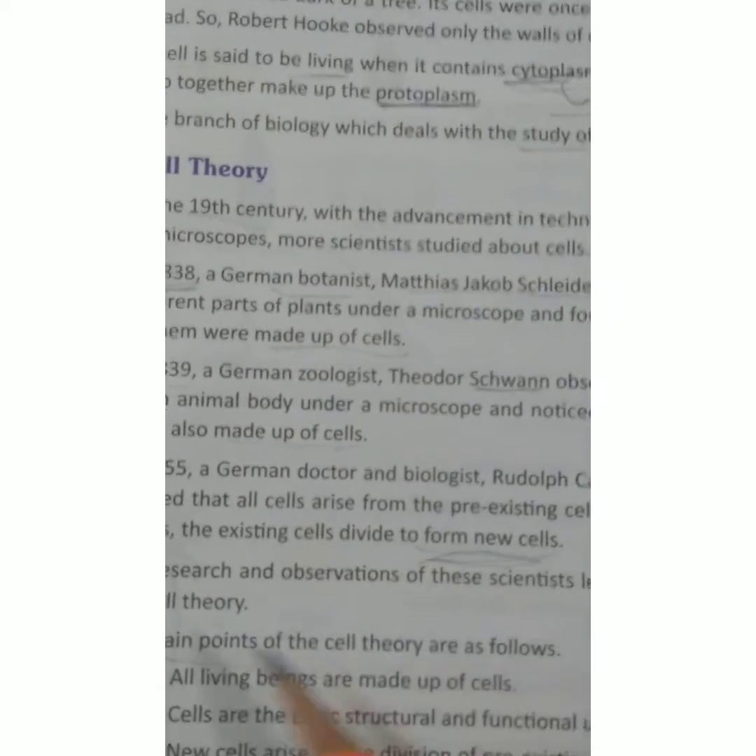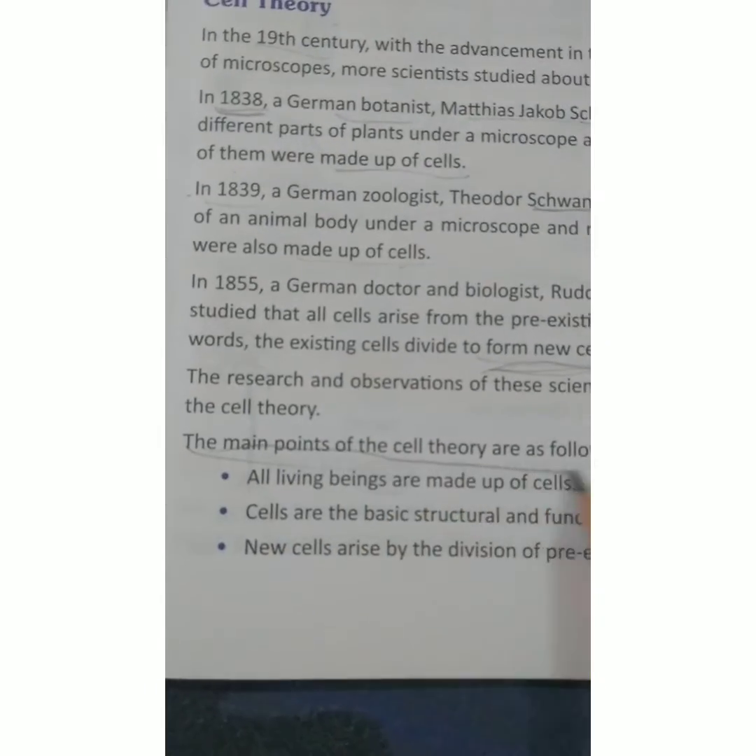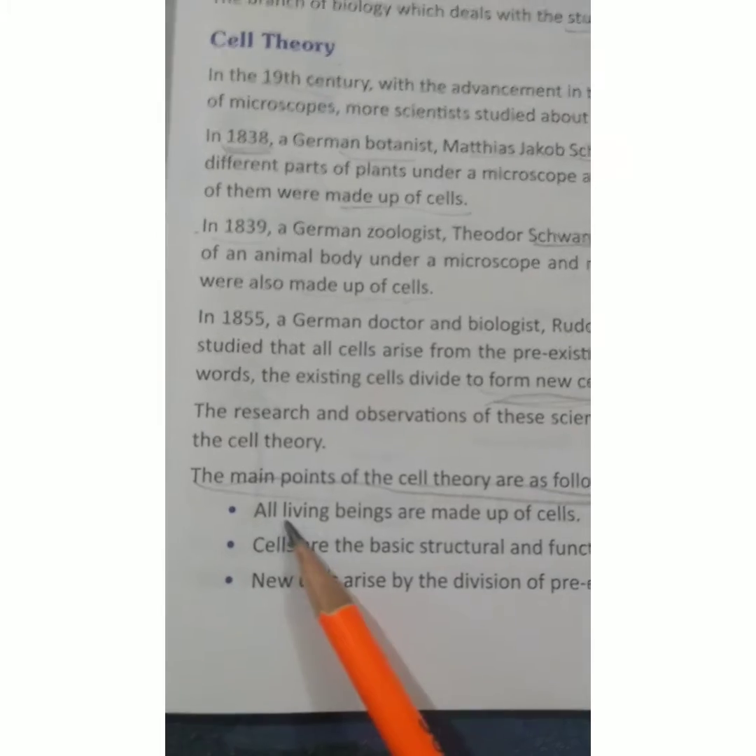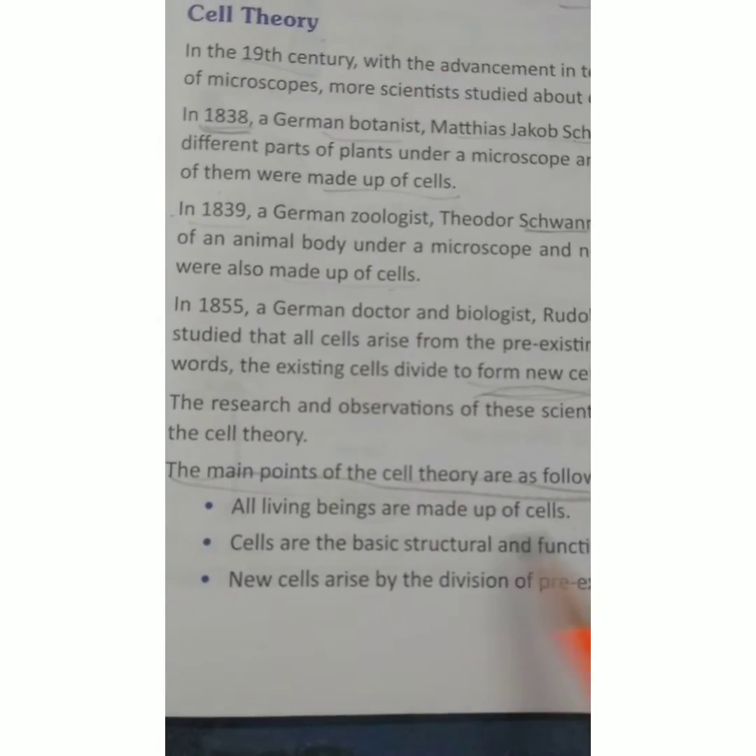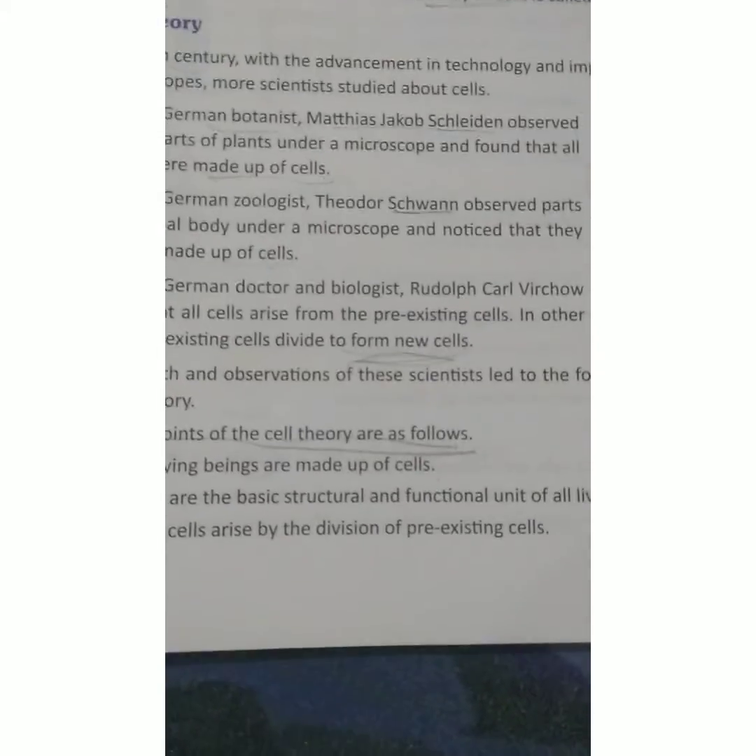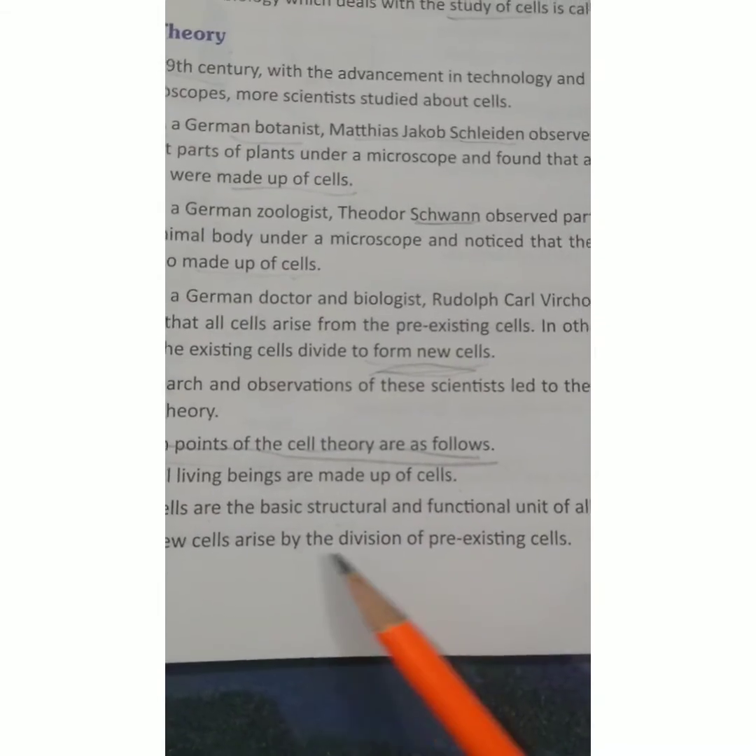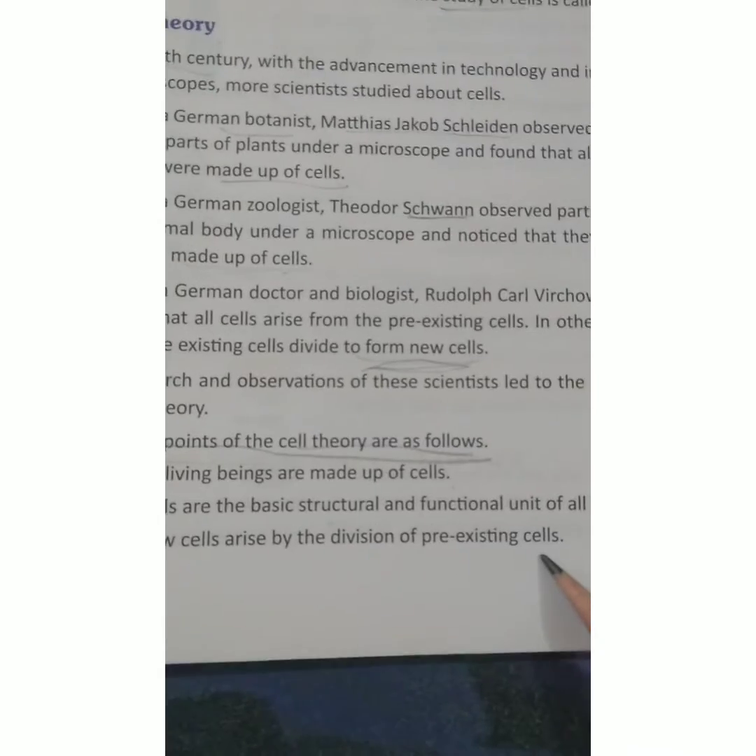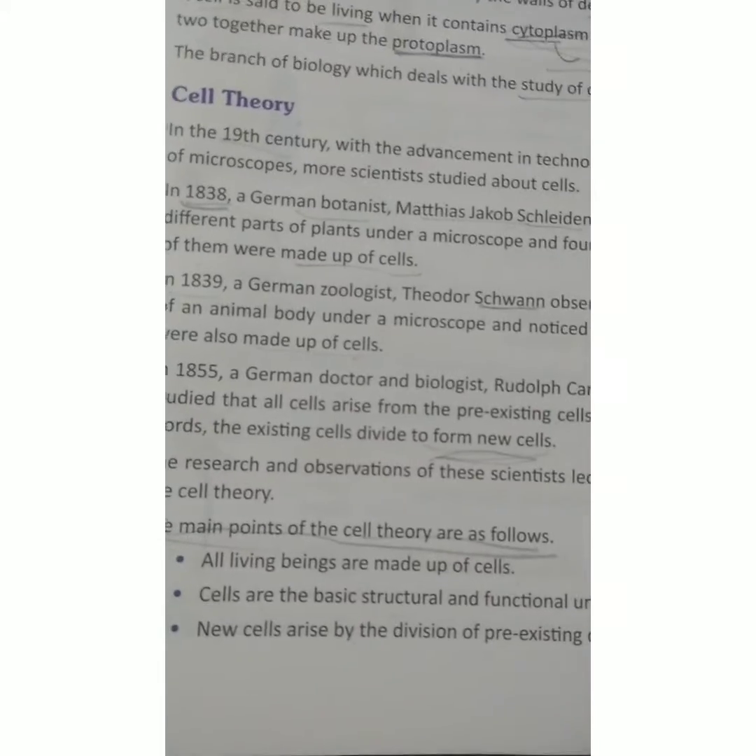Okay. Now here are the main points given about the cell theory. All living beings are made up of cells. Cells are the basic structural and functional unit of all living beings. New cells arise by the division of pre-existing cells. So that's all for today.